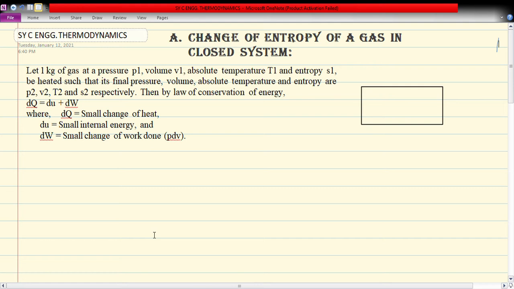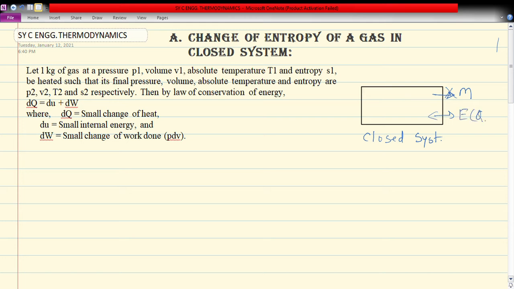Hi student, in this video we are going to see the change of entropy of a gas which is in the closed system. Consider this is the closed system. This particular container is a closed one. So when we say closed one, that means there is no mass interaction, but there will be the energy interaction. It may be in the form of heat or work.